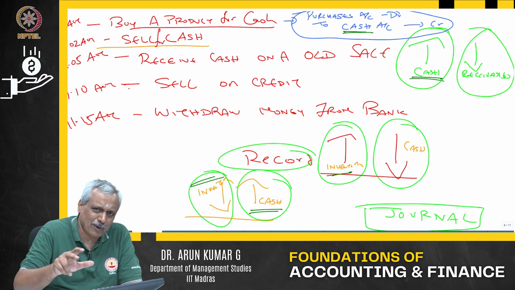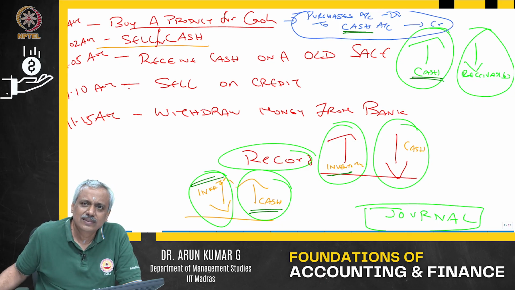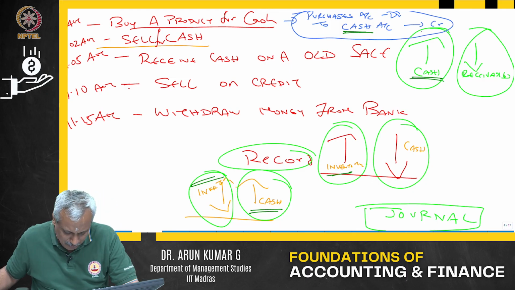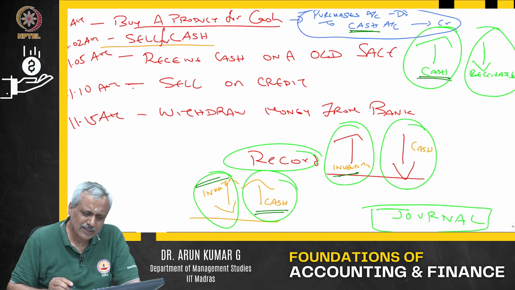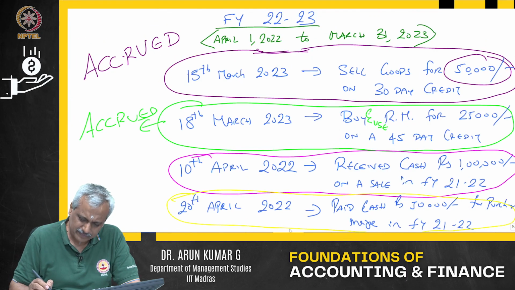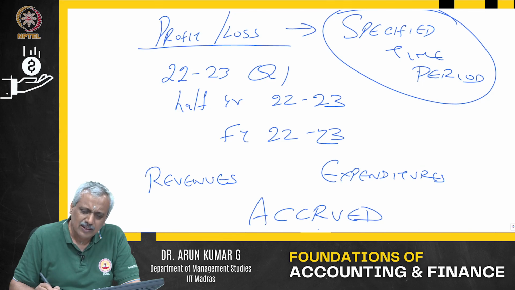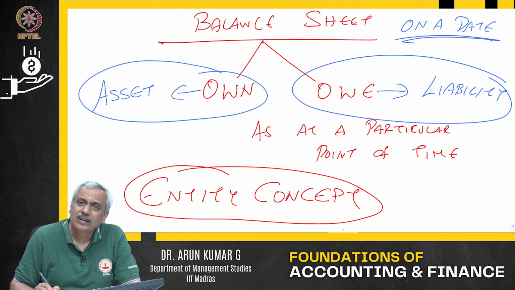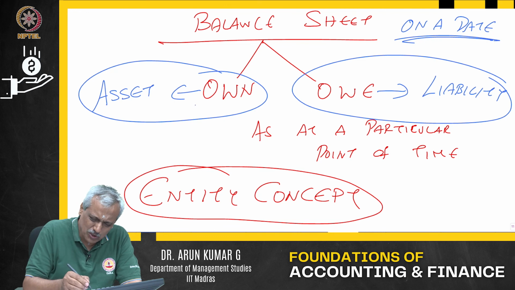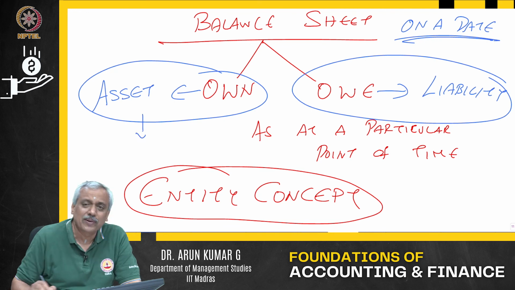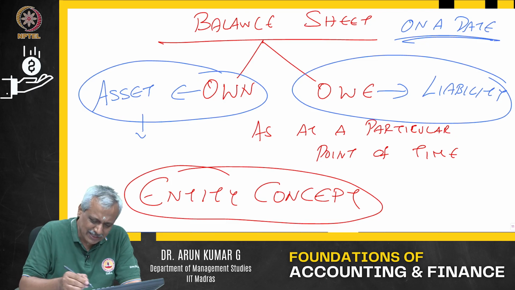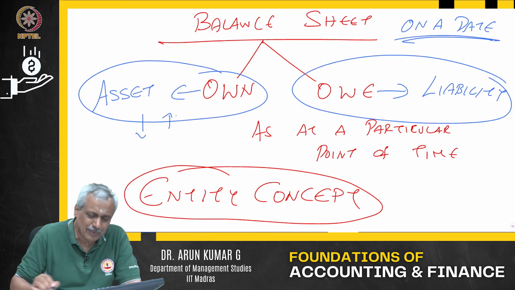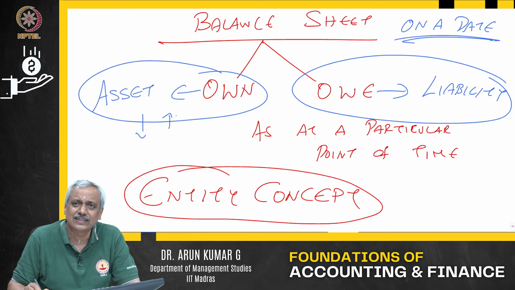First thing, I buy a product for cash. What happens? Moment you buy some raw materials for cash out there, what happens? My cash balance goes down, my asset is reducing. I buy raw material, I have not utilized, so what happens? Another asset, the raw material which I own, the asset is increasing.